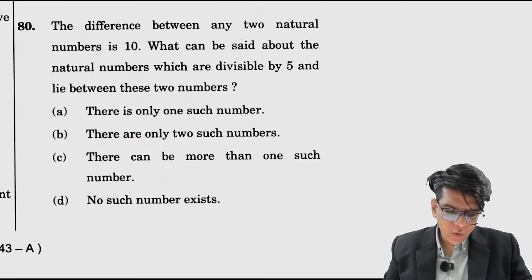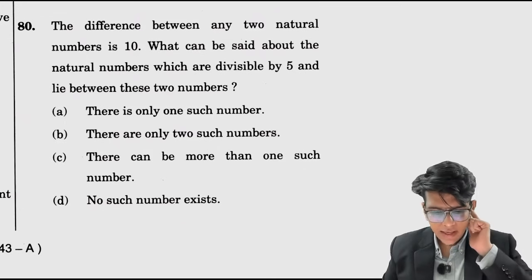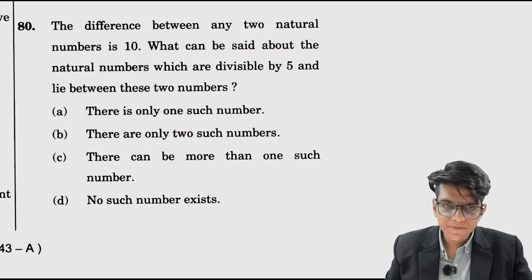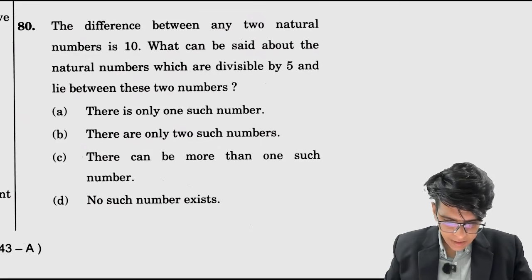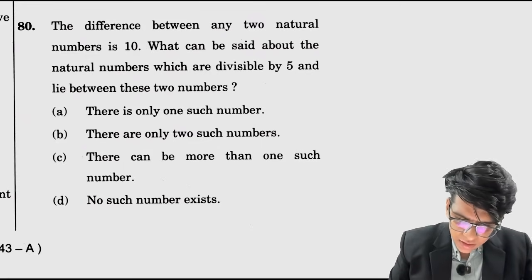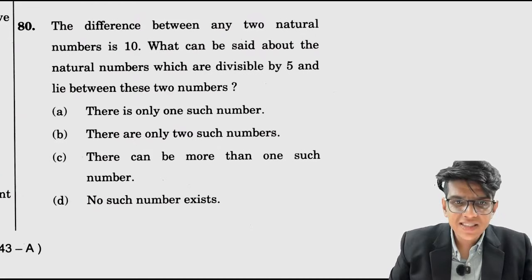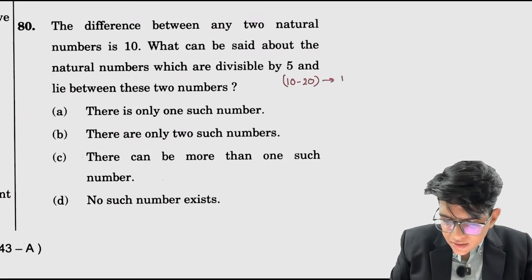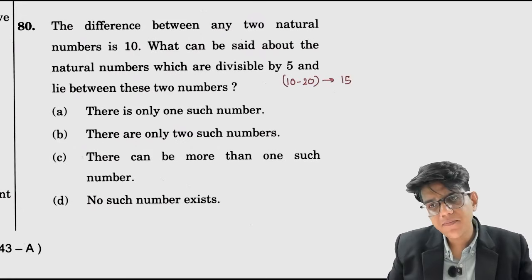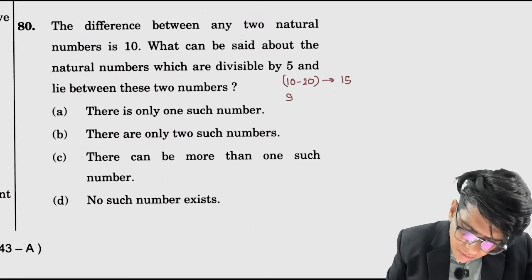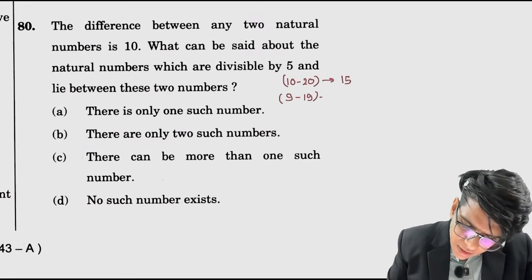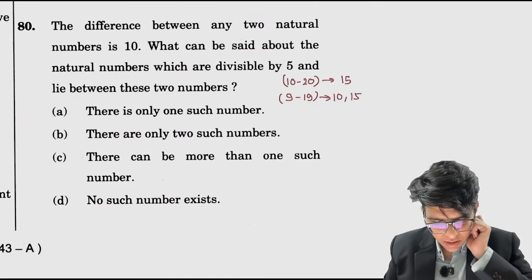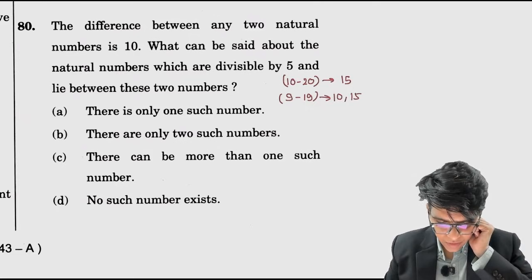The difference between two natural numbers is 10. What can be said about the natural numbers which are divisible by 5 and lie between these two numbers? ठीक है, suppose the two numbers for which the difference is 10 can be 10 and 20. So between these how many numbers are there? 15 is a number which is divisible by 5. Suppose I take from 9 to 19. The difference is 10. I can take two numbers 10 and 15 which are divisible by 5. There is only one such number. There are only two such numbers. There can be more than one such number.